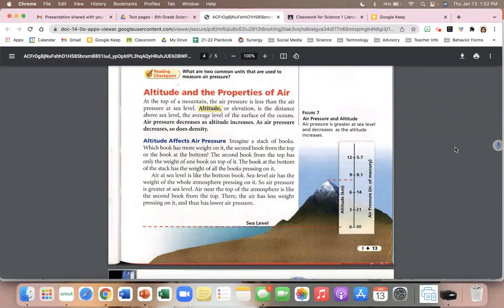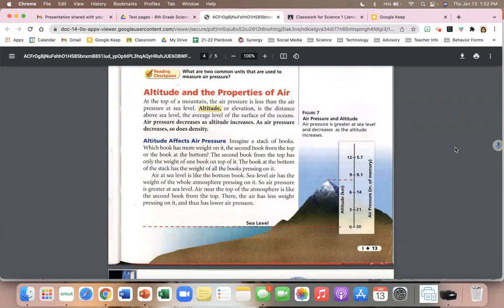Altitude and the properties of air. At the top of a mountain, air pressure is less than the air pressure at sea level. Altitude, or elevation, is the distance above sea level, the average level of the surface of the oceans. Air pressure decreases as altitude increases. As air pressure decreases, so does density.